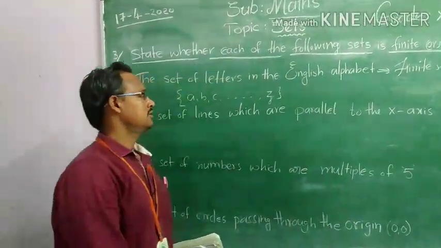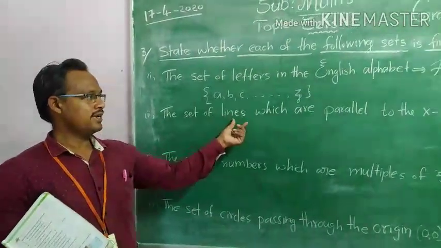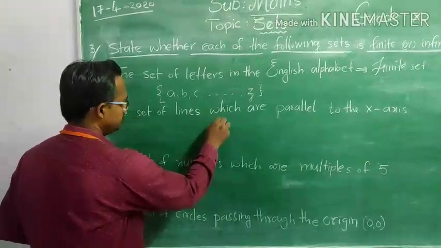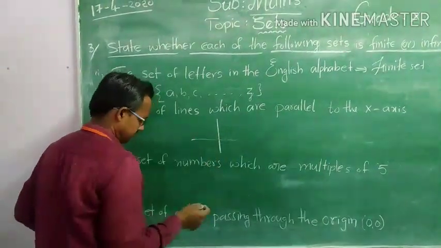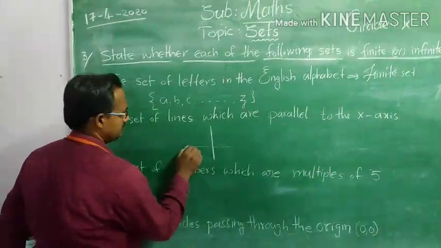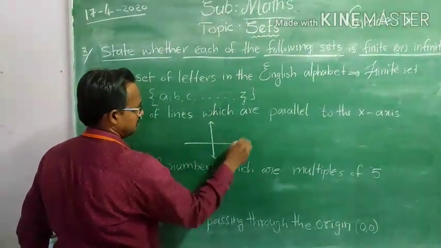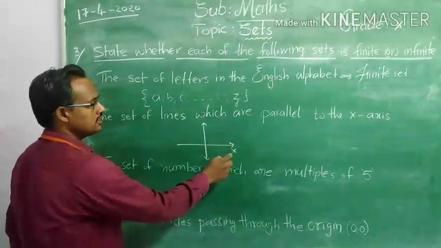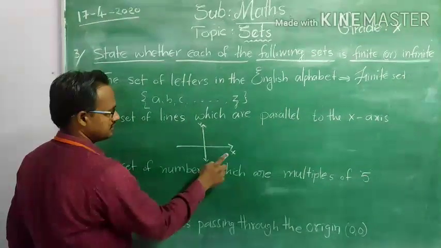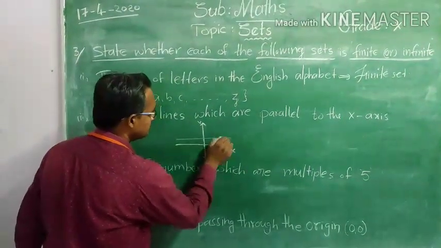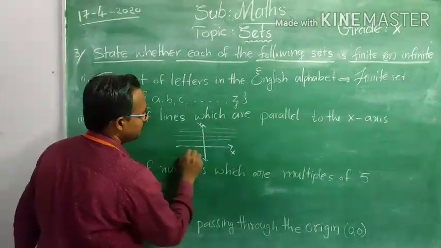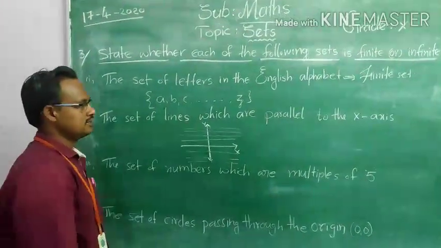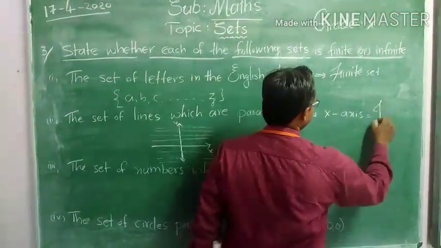The second one, the set of lines which are parallel to the x-axis. If you observe the coordinate plane, this is the x-axis. Now how many lines can we draw parallel to the x-axis? Infinite number of lines parallel to the x-axis, which means this set is an infinite set.